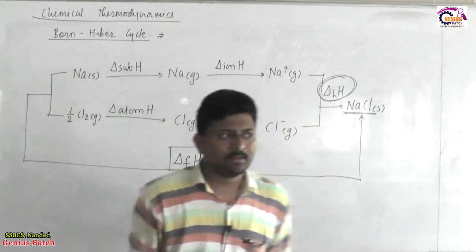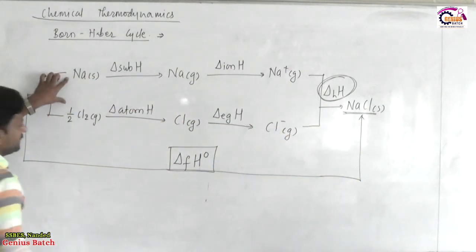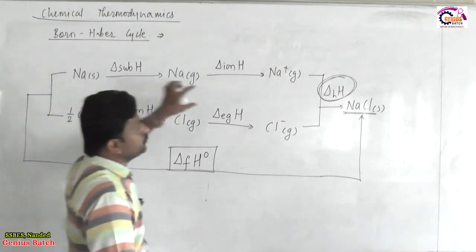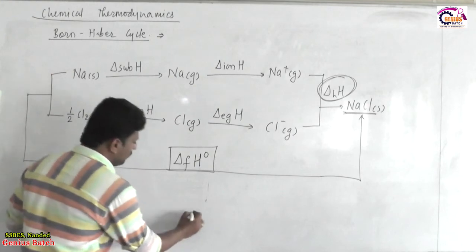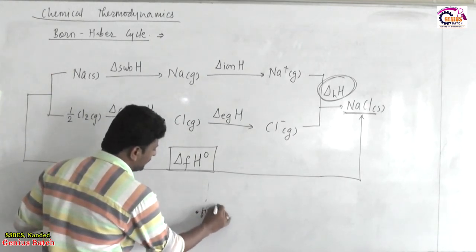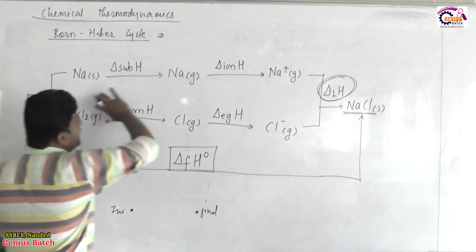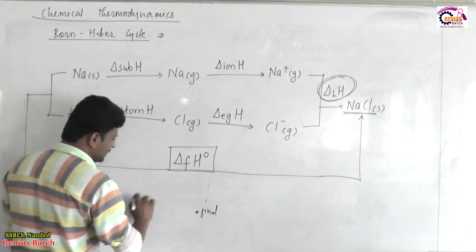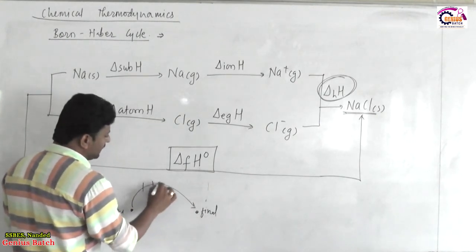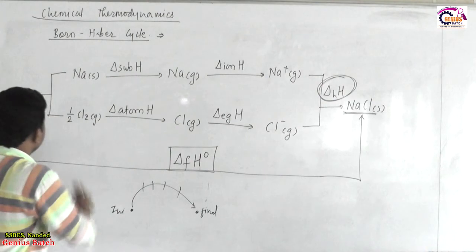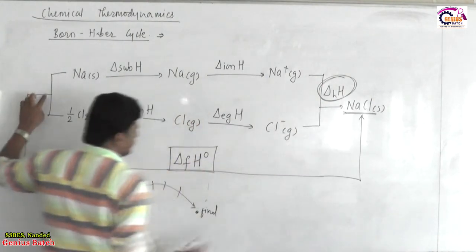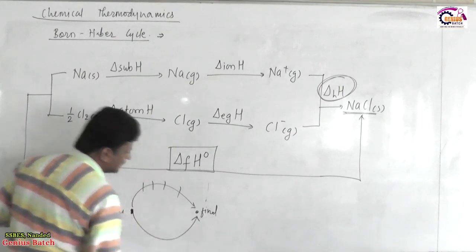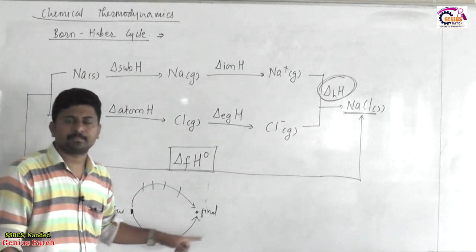Now, let us assume that we are starting with this reactant, this is our point of initiation. We reach this product, this is our final point, point of termination. This is one way in which we converted Na and Cl into crystalline NaCl. This is one of the ways which involves many steps in it. And this one is another alternative way by which we converted Na and chlorine directly into NaCl. This involves a single step.